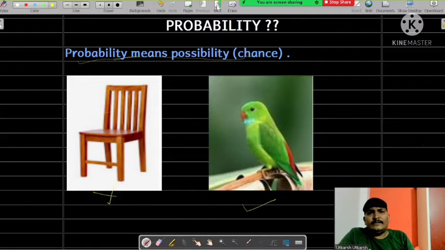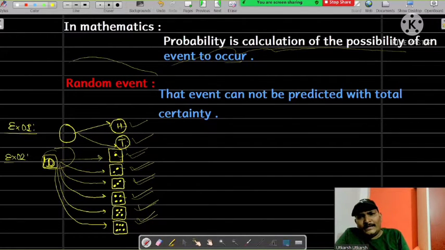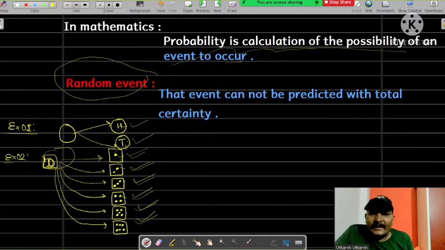Now just see. Now what is the definition of probability? Probability is the calculation of possibility of an event to occur. Now just see, in probability there is an important term, that is random event. The event that cannot be predicted with total certainty is called a random event.